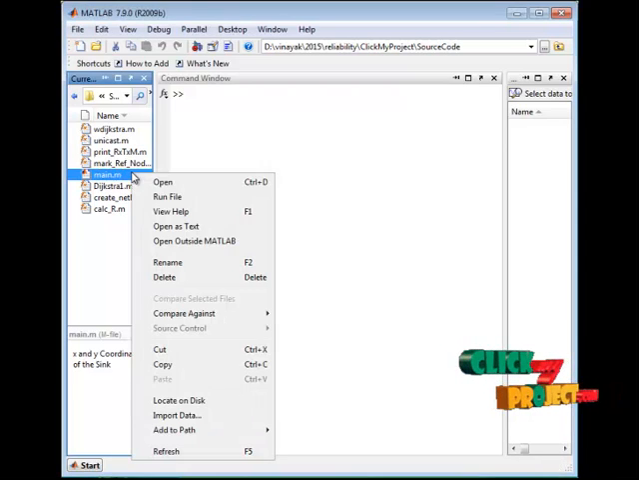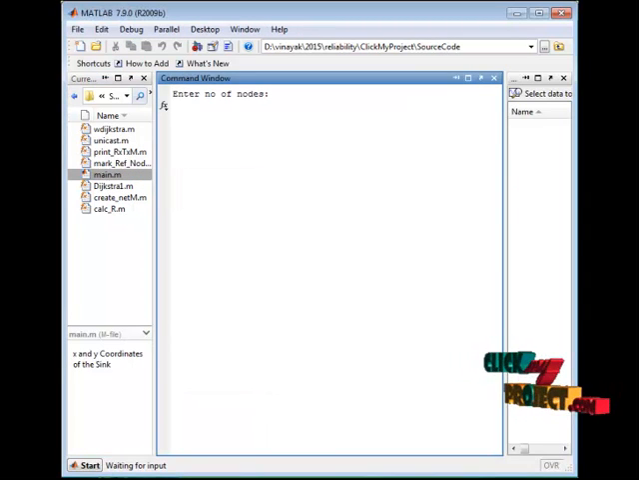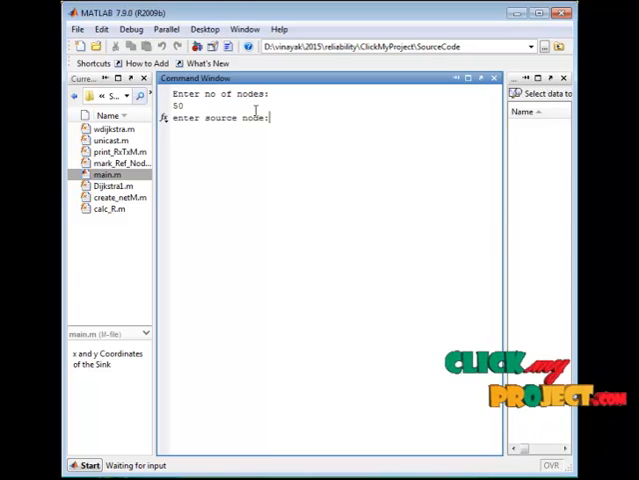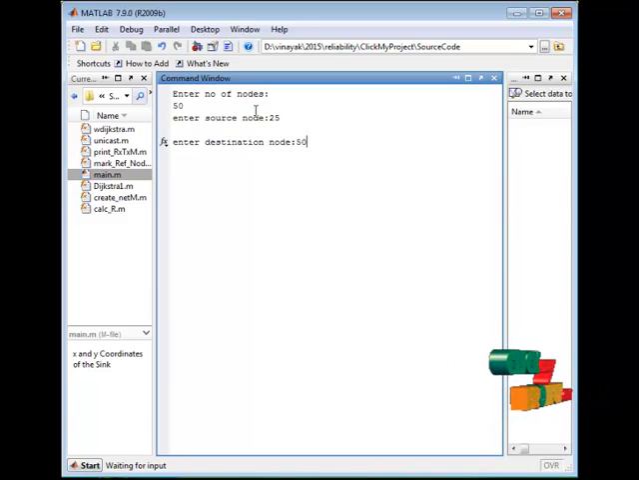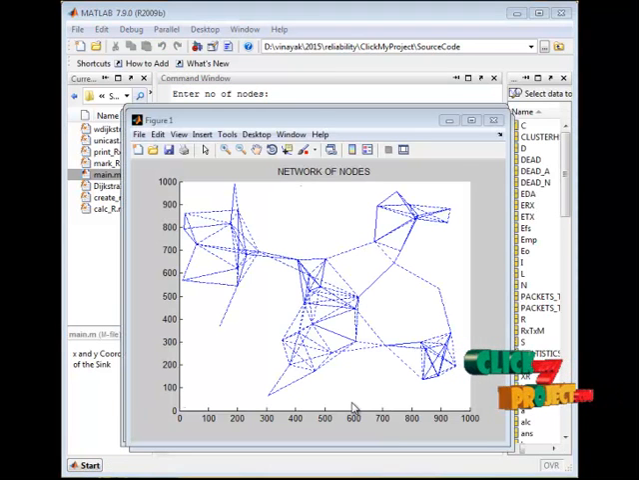Now I run the main file. It shows the number of nodes. Now I type the number of nodes as 50, the source node I set as 25, and the destination node I set as 50. After entering the number of nodes present in the network and the source and destination nodes, this plot shows the network of nodes in the space dimensions. That dimension is defined by x and y.